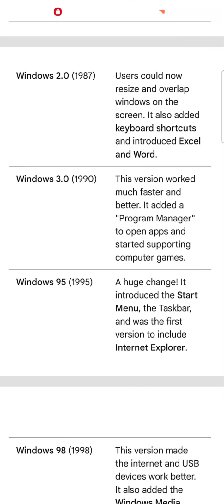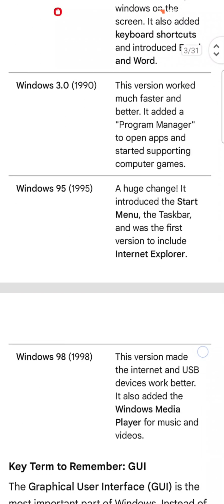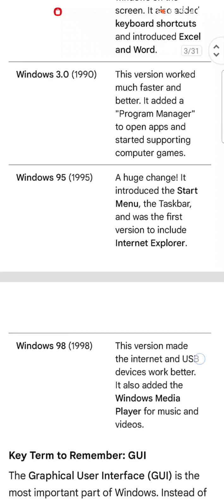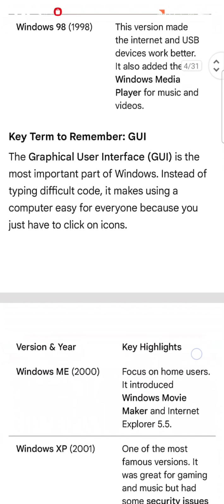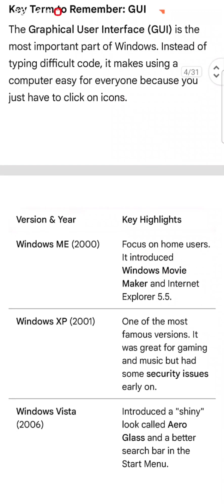Windows 95, 1995, a huge change. It introduced the start menu, the taskbar, and was the first version to include Internet Explorer. Windows 98, 1998, this version made the internet and USB devices work better. It also added the Windows Media Player for music and videos. Windows ME, 2000, focused on home users. It introduced Windows Movie Maker and Internet Explorer 5.5.